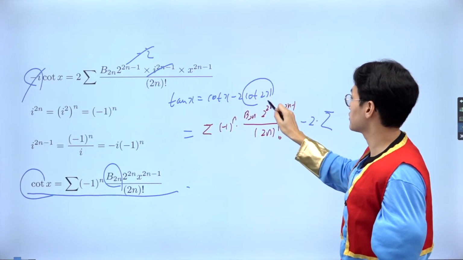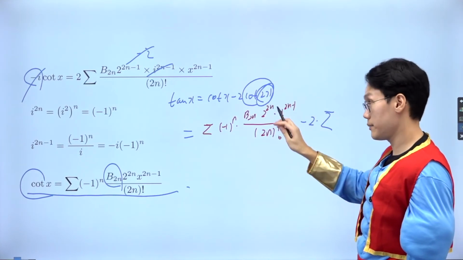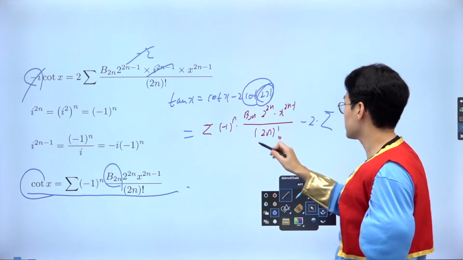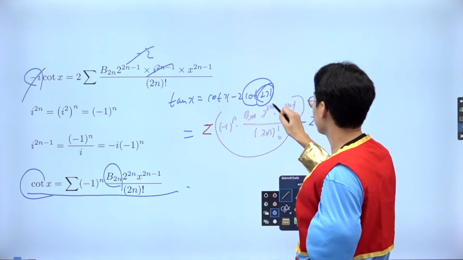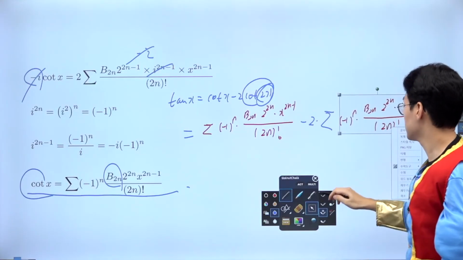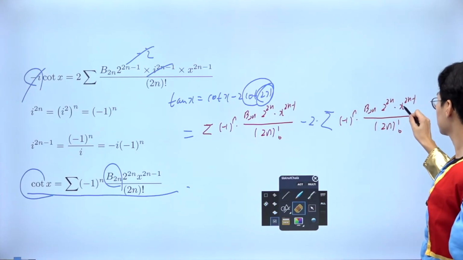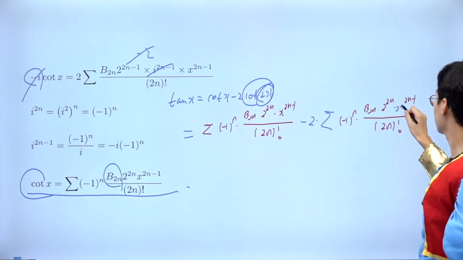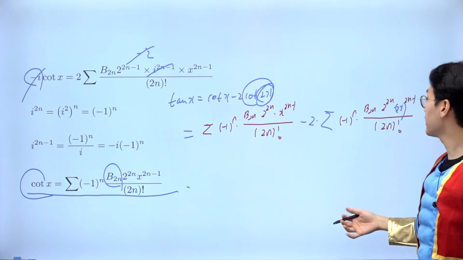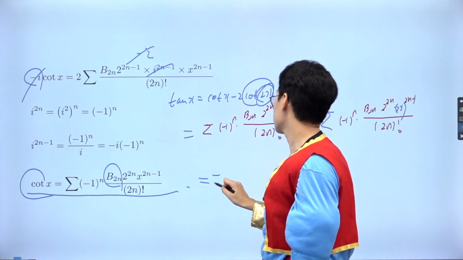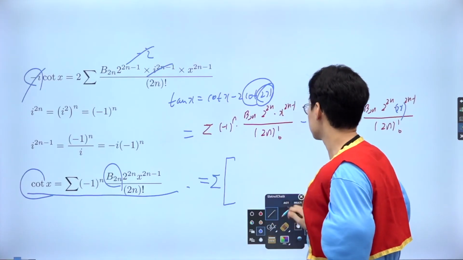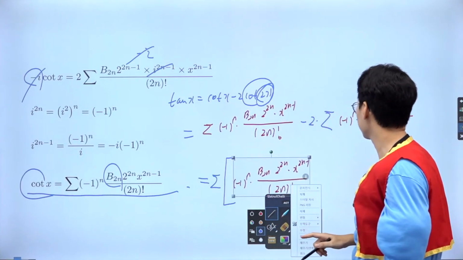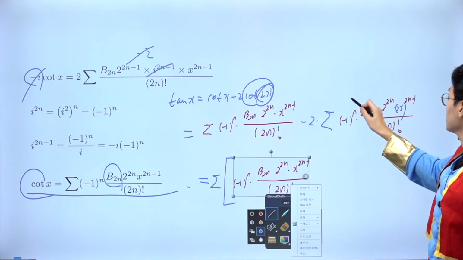Now I have a cotangent 2x. So it's going to be exactly the same, right? But I'm just replacing the x with what? 2x is what I'm going to do, okay? So this x, I'm going to change into 2x. That's it. And then you combine them together. So this is going to be sigma. And then what happens with the first term is what I have here. And then the second term is going to be that.